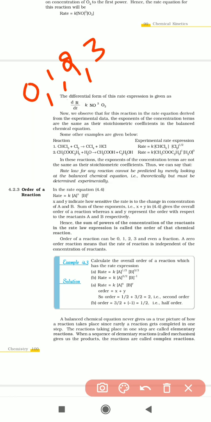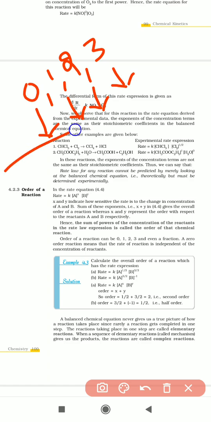So what is meant here by zero order reaction? Here 0 stands for zero order, and then first order, second order, third order, like that. Order value 0 means zero order. Order value 1 means first order. Order value 2 means second order. Order value 3 means third order.